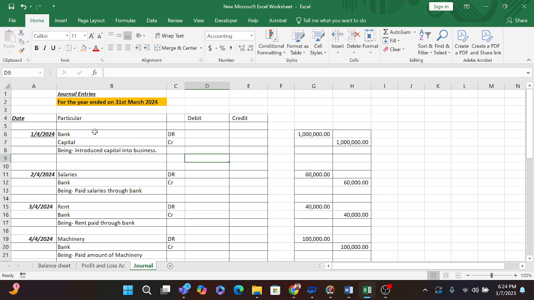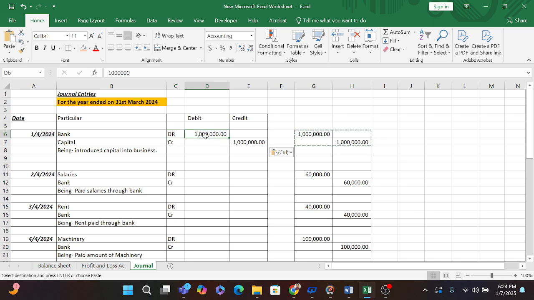So our first entry is bank account debit. Here, the person who has invested money into the business introduces his capital, like rupees 10 lakh. So our entry will be bank account debit to capital account. Our bank will be debit and our capital will be credit.